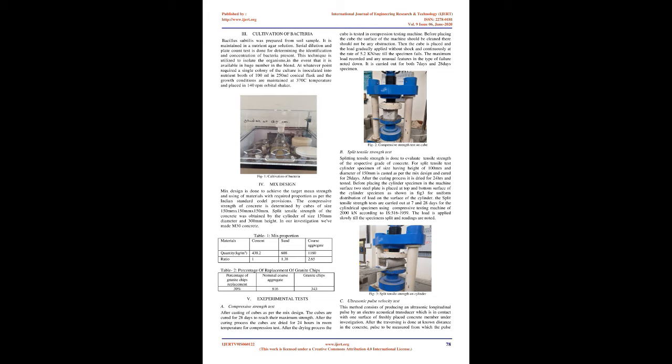C. Granite chips. Granite chips are a waste product obtained during the manufacturing process of granite. They are obtained in abnormal shapes and sizes. They should be graded and passed through a 20 mm sieve and retained on 4.75 mm. The retained granite chips are used as an alternate to coarse aggregate up to 30%. D. M sand. Manufactured sand, M sand, is used as a substitute for river sand. They are produced by crushing hard granite rocks into fine powder and used as fine aggregate. In this project, well-processed M sand is used as fine aggregate.